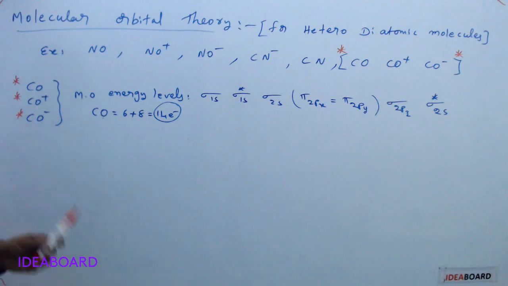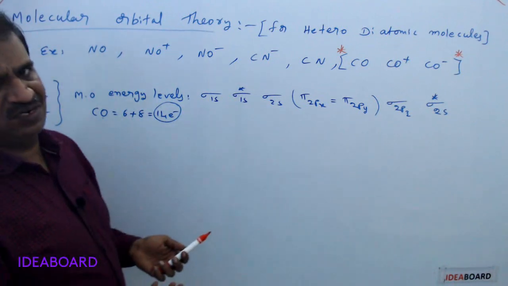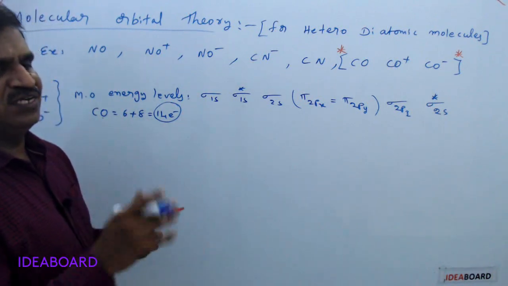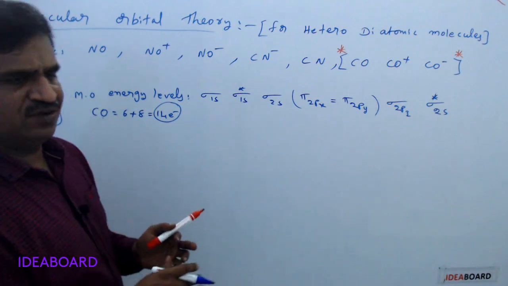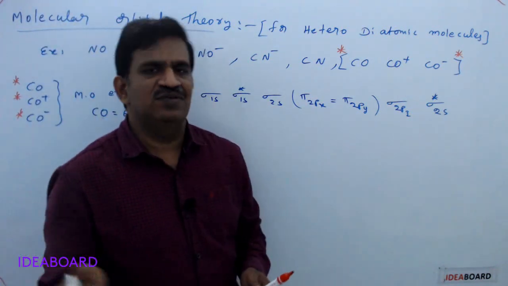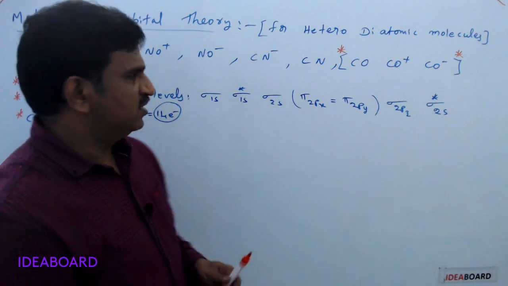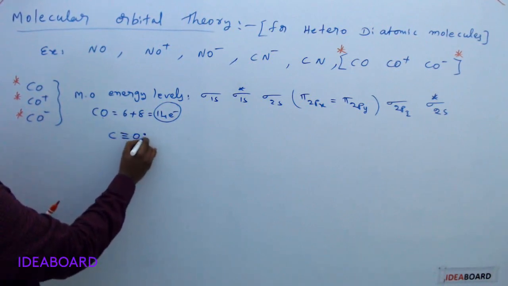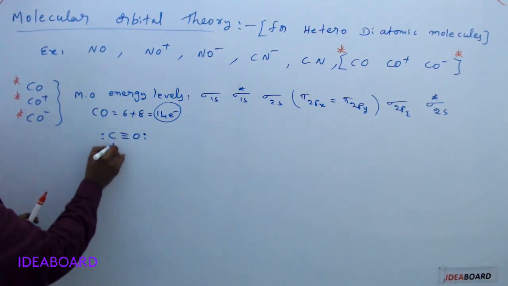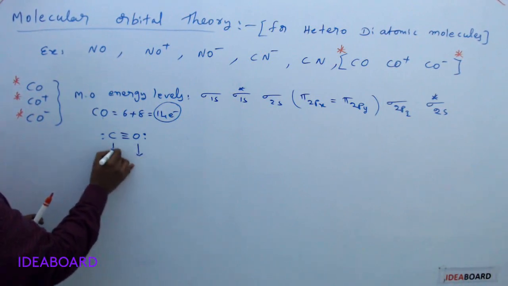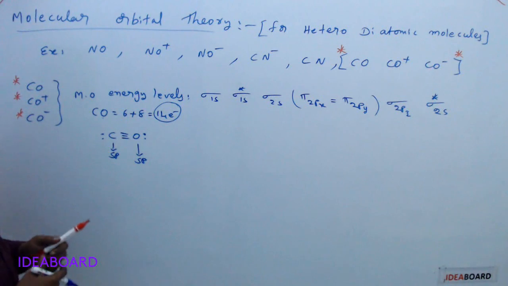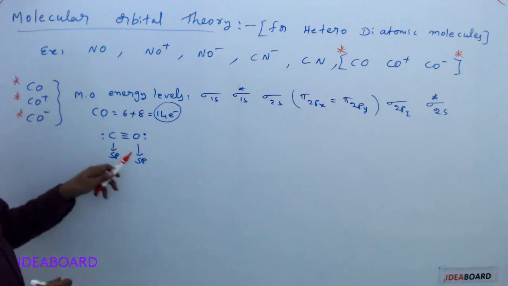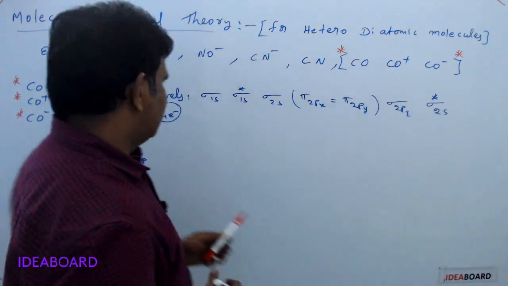We may think that 14 electrons means nitrogen also has 14 electrons, so it is similar to the N2 configuration. But there is a variation. The N2 molecule has that configuration and bond order 3. Here the CO bond order is also 3. But in CO, there is a lone pair, and carbon and oxygen undergo sp hybridization and also form pi bonds. Because of this nature, there is a different configuration.